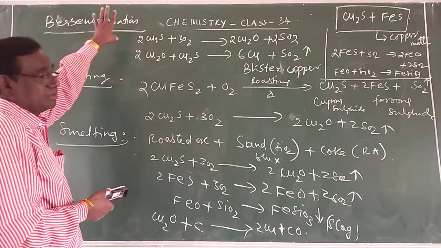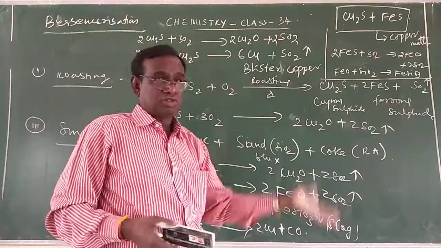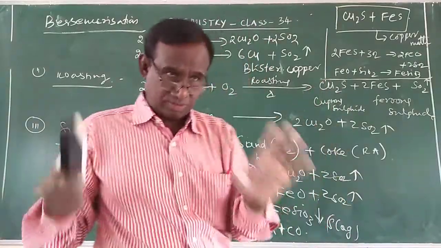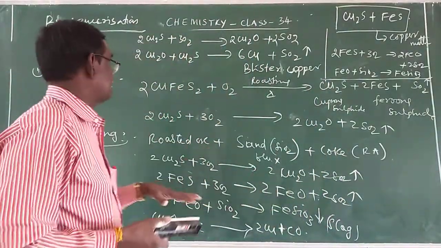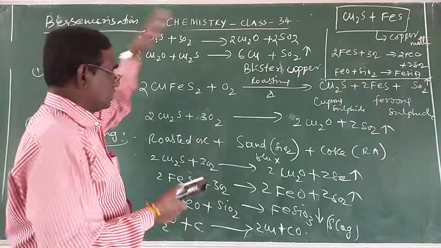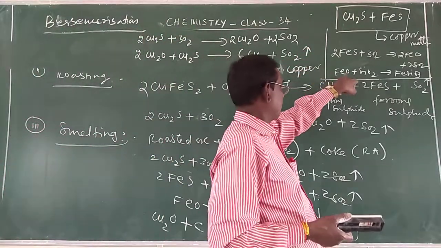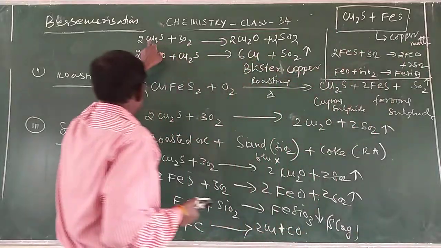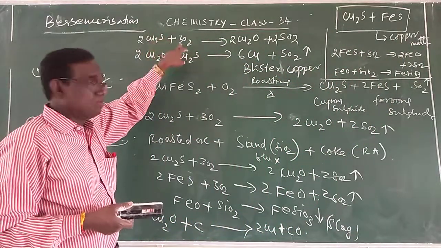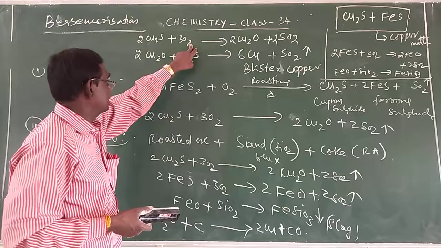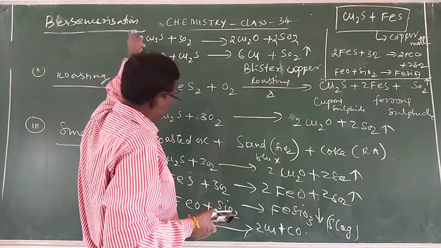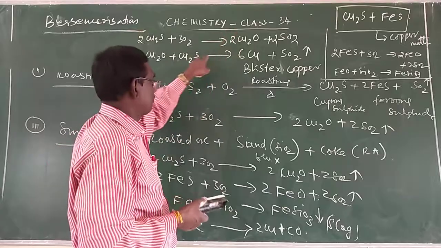In the Bessemerization process, the copper matte is mixed with silica, and this mixture is heated in a silica-lined Bessemer converter with excess of air, so that all the FeS is converted to FeO, and FeO reacts with SiO2, giving the ferrosilicate slag. The cuprous sulfide undergoes oxidation, giving cuprous oxide, and this cuprous oxide further reacts with the remaining cuprous sulfide, forming metallic copper.